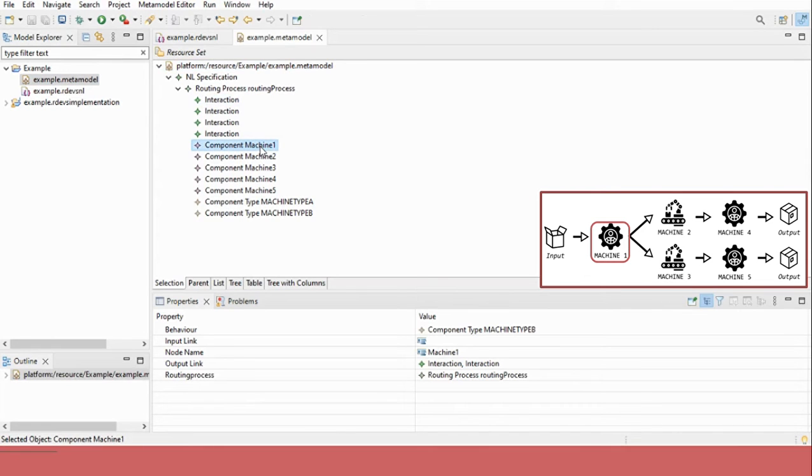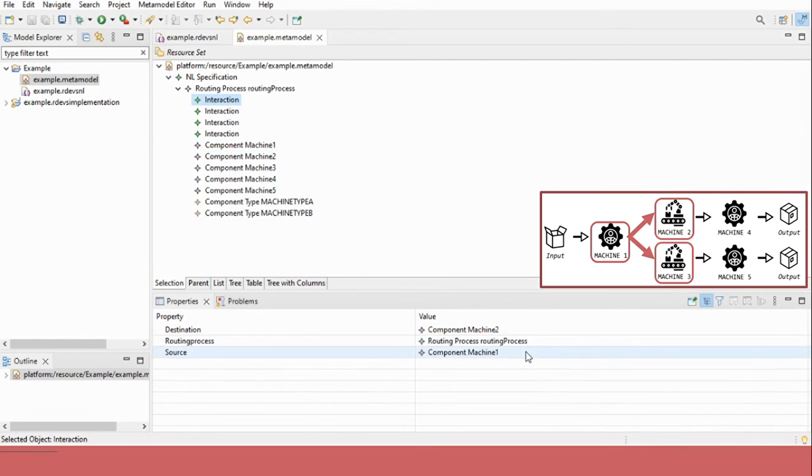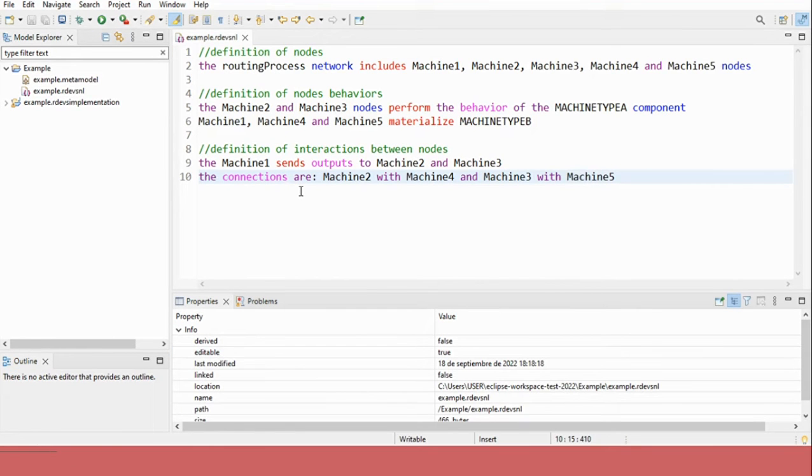If we look at more details about the component machine 1, we can see that it has a behavior that is related to the component type machine type B. Also, it has a name that is machine 1, and it has 2 interactions. One of them is directed to machine 2, and the other is directed to machine 3. Both of these interactions begin in machine 1. This was a successful situation.